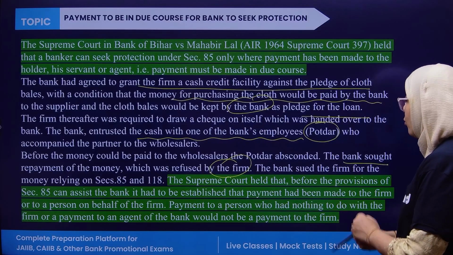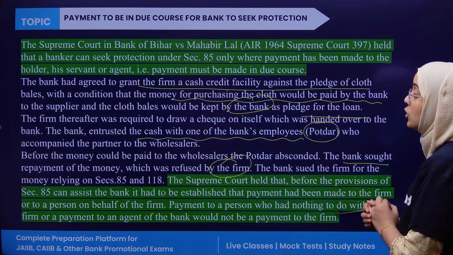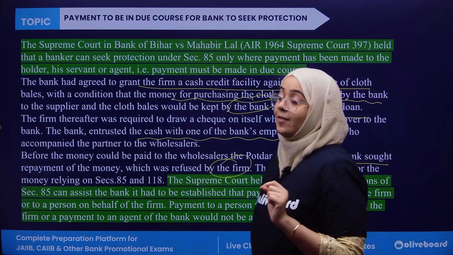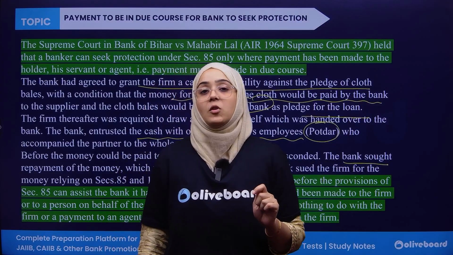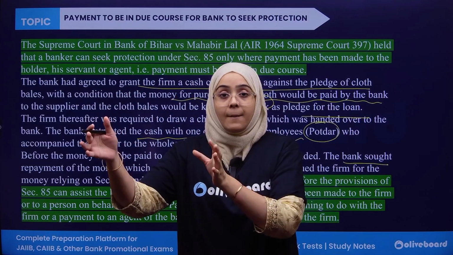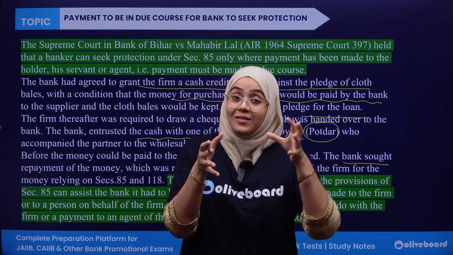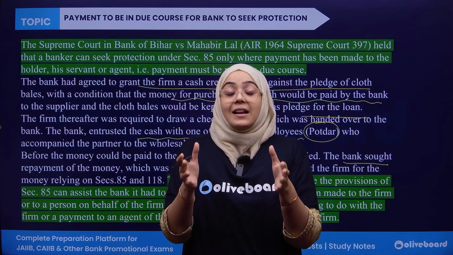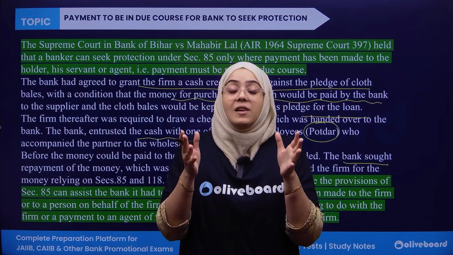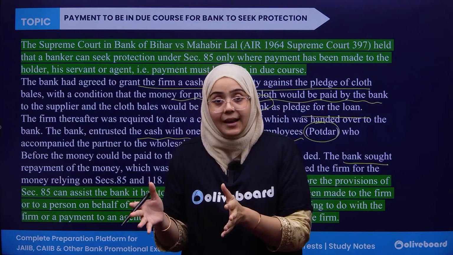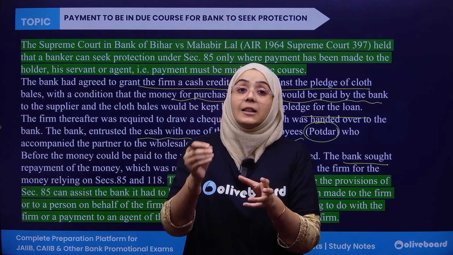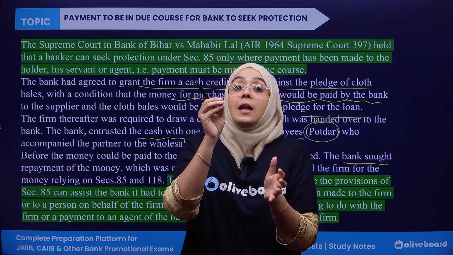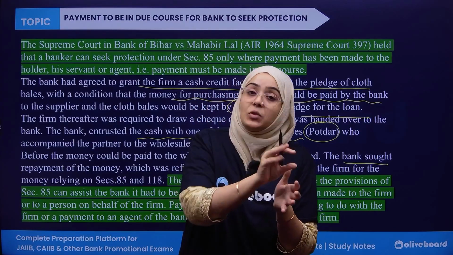The payment to a person who had nothing to do with the payment, or to an agent or the bank, would not be the payment to the firm. Now, in this case, who is responsible and who is not responsible? The bank has made payment to Podar, who is the representative of a company, and it is a legal thing. A paying bank is protected against any type of liability arising from a fraud in this case. Why? Because the bank has made the payment in due course to the representative of the company, which is also termed as payment to the company.